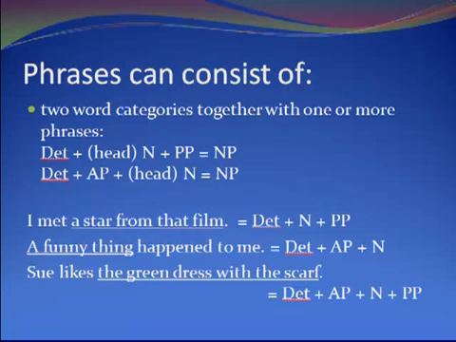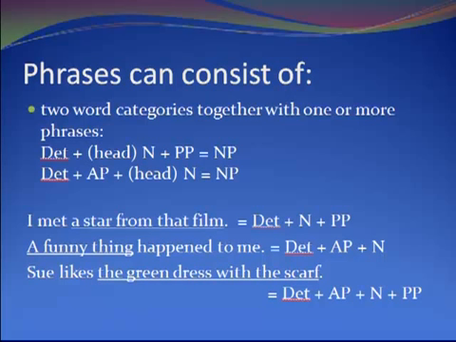Another possibility, and again you only get this with noun phrases, is that you've got 2 word categories together with 1 or more phrases. So examples here are a determiner with a noun and a prepositional phrase forming a noun phrase, or a determiner and an adjective phrase with a noun forming a noun phrase.